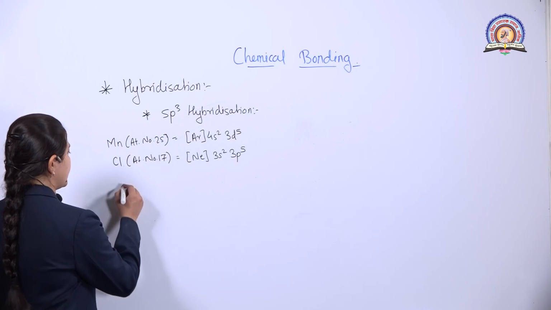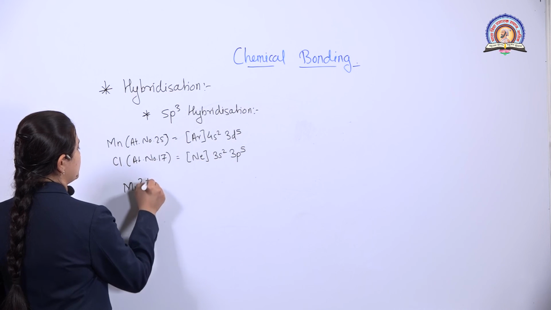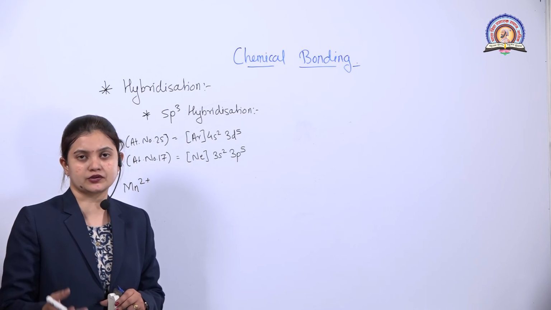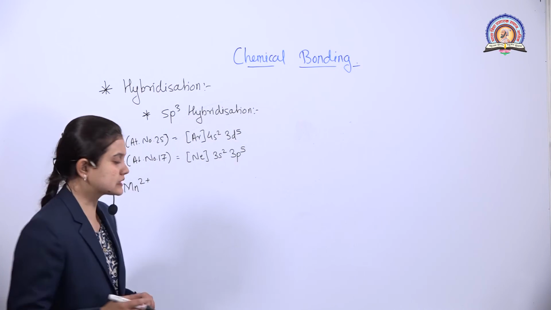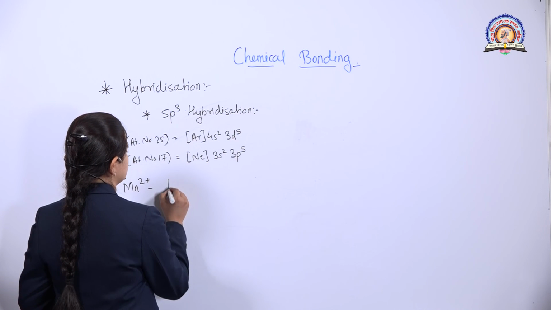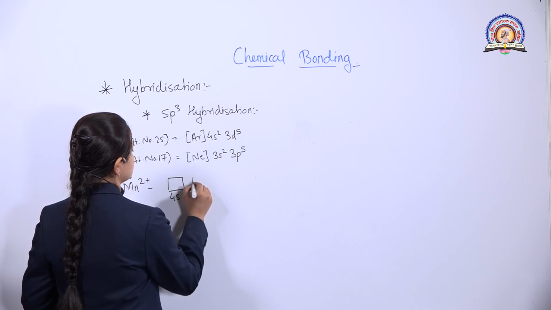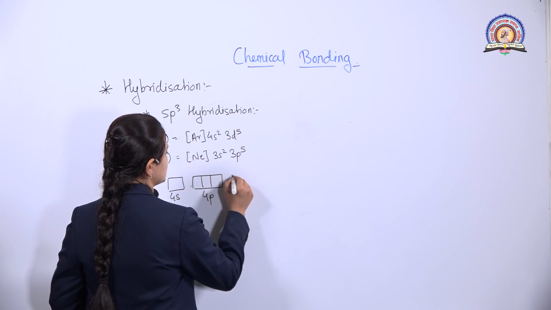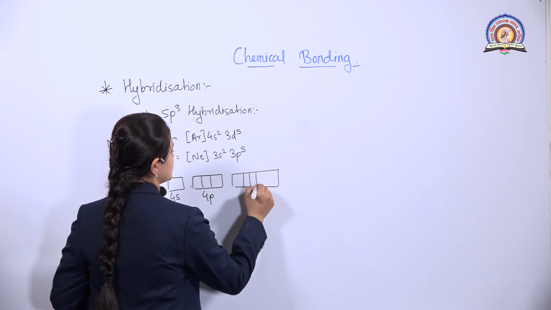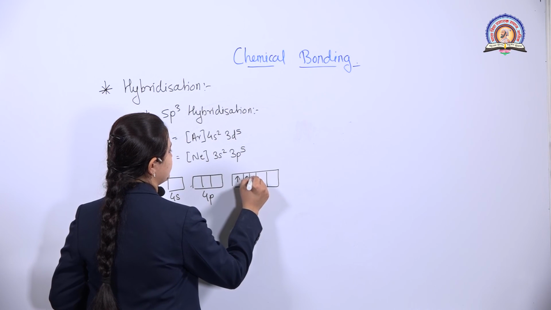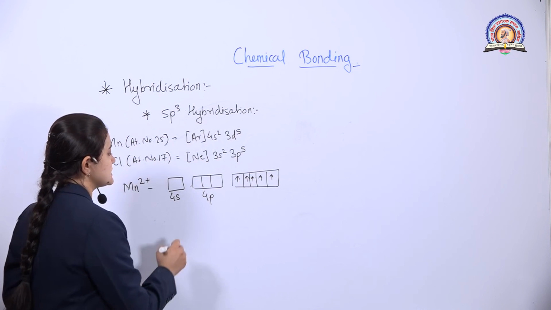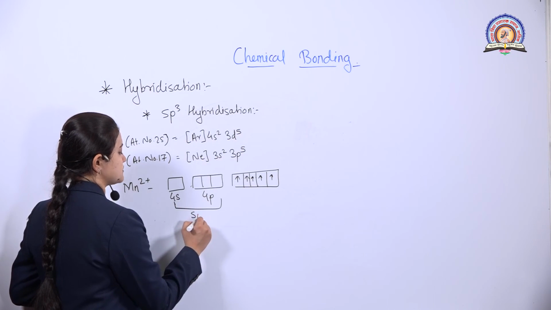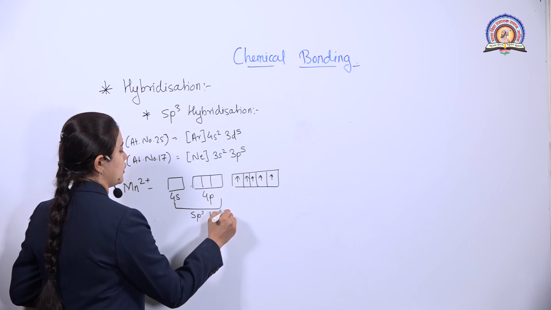When Mn goes into the Mn2+ state, that means what? It donates 2 electrons, or the 2 electrons are removed. Then the electronic configuration becomes like this: 4s, then 4p having 0 electrons, and 3d5 with 5 electrons. So this 4s and 4p orbitals form an sp3 hybrid orbital.